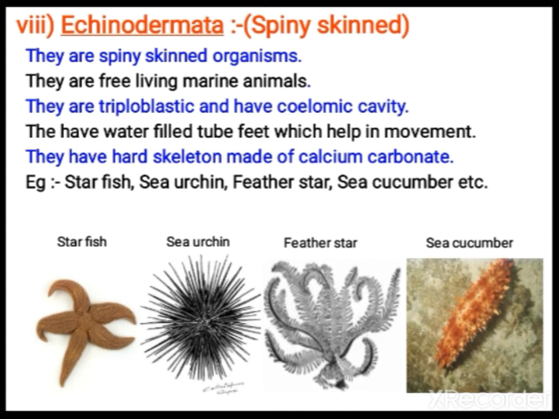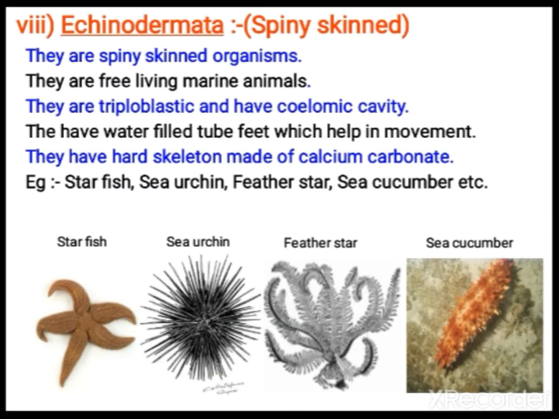Starfish, sea urchin, feather star, sea cucumber come under this category. They show high power of regeneration. Even starfish, when they break their arm, they can once again form their arm. That you call the regeneration capacity. That you can see in the arthropoda, spider also, they can produce their lost legs. You must have seen lizards produce their lost tail, but lizards come under vertebrata. So Echinodermata, starfish also show high power of regeneration. That is the ability to produce the lost body part, you call that regeneration.